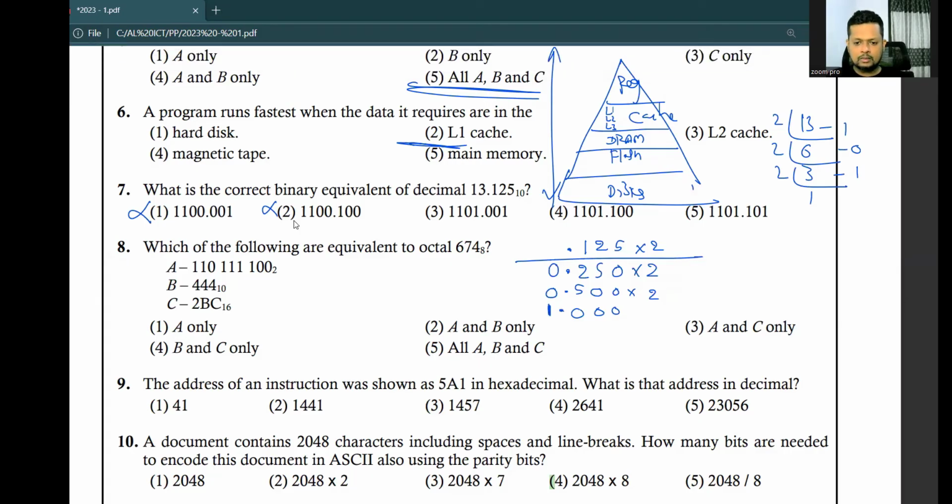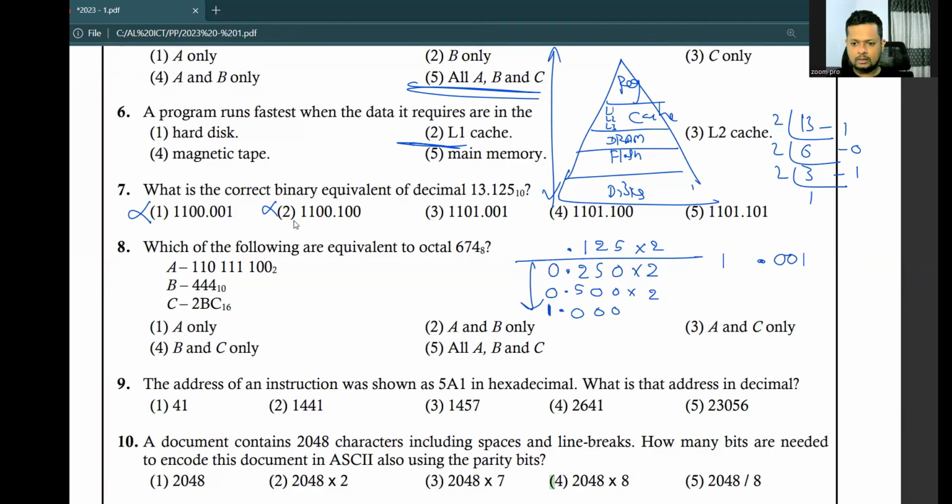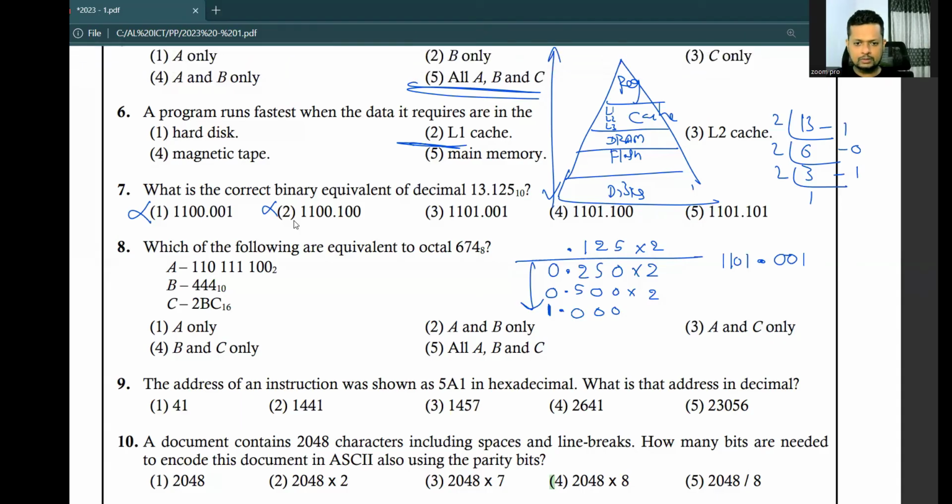Now collect all the left side numbers from the decimal point, from top to bottom: 0, 0, 1, so 0.001. So 1101.001. Number 3 is the answer.